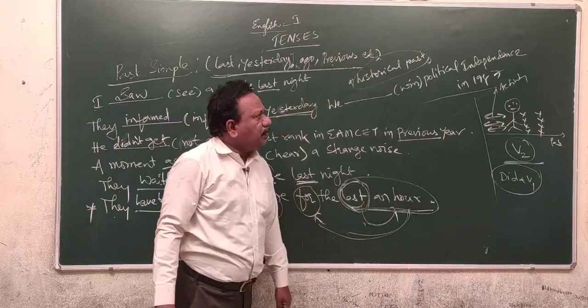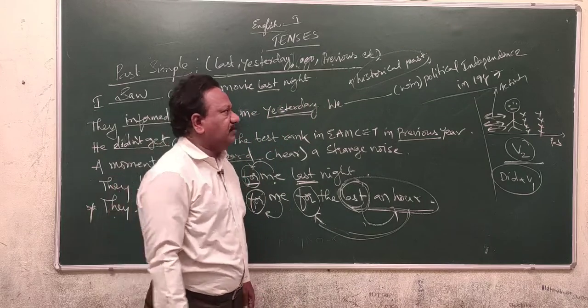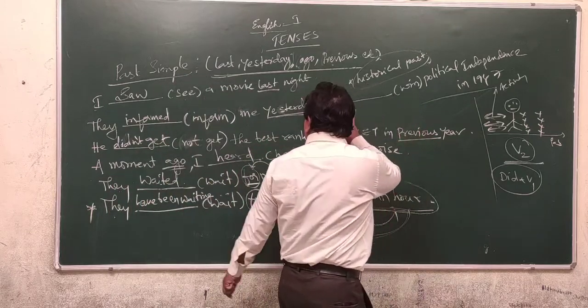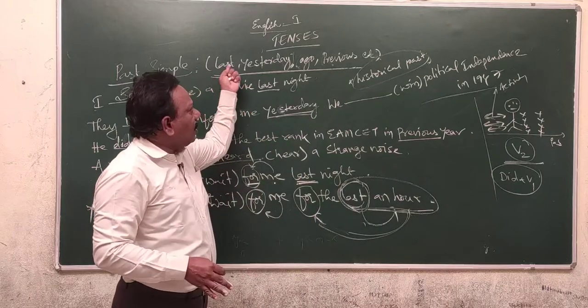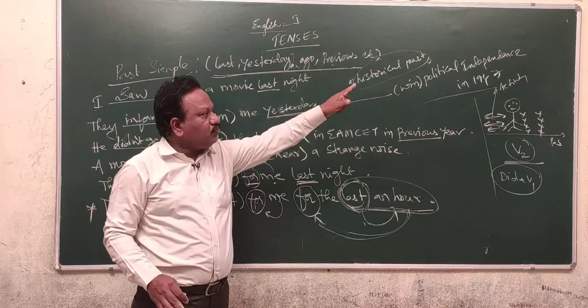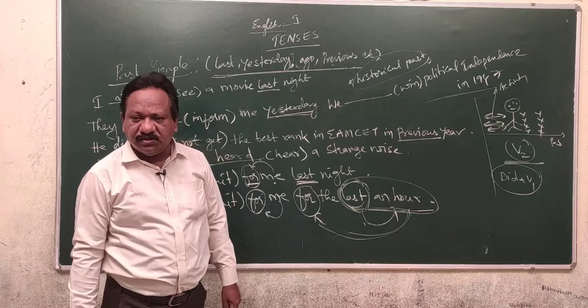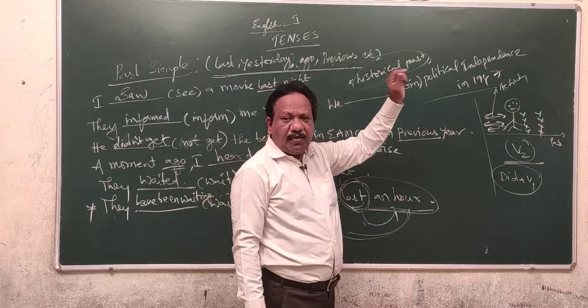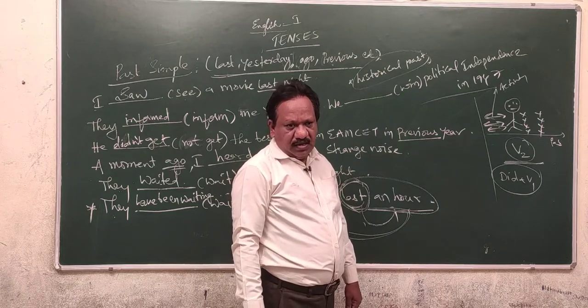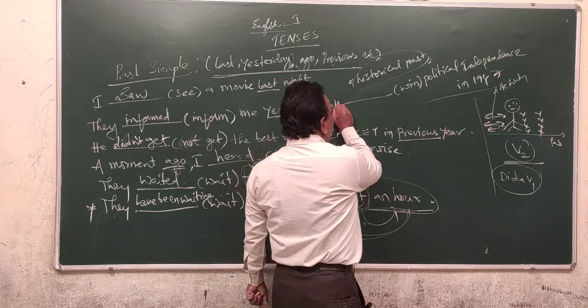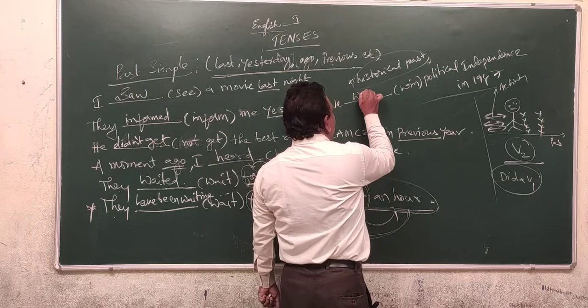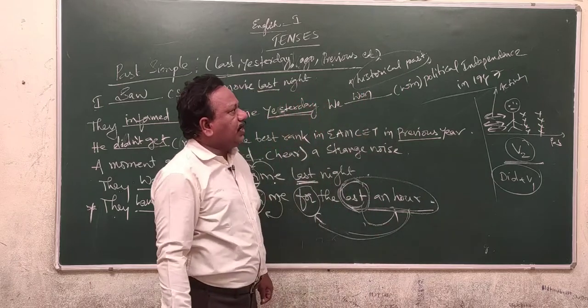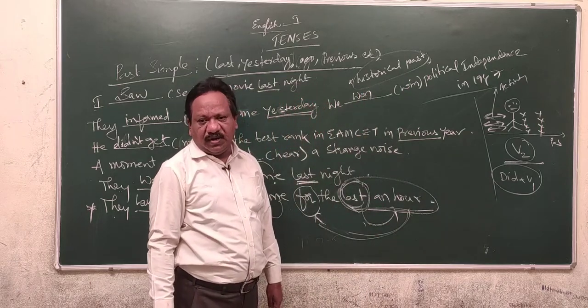We dash to win political independence in 1947. See here, without the temporal adverbs last, yesterday, ago, previous, you can write that sentence in the past simple, because that indicates a historical event, historical past. So, we won political independence in 1947.